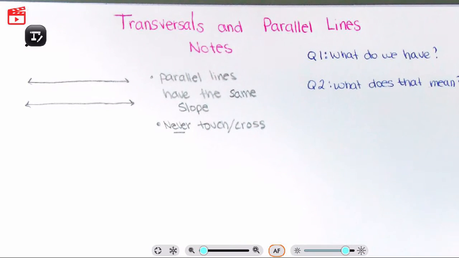Because they have the same slope, their rise over run is exactly the same. So literally they will never cross, they will never touch each other. They are just perfect, identical, the same.